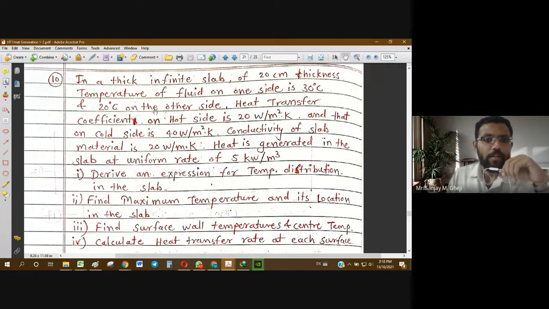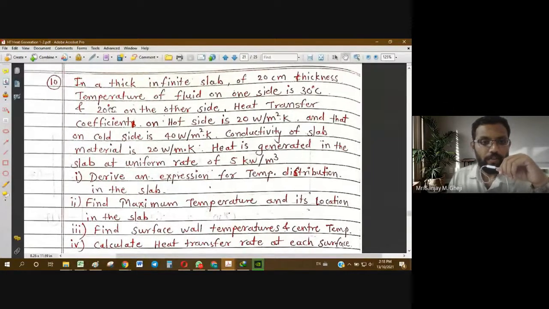What is given in the problem is an infinite slab of thickness 20 centimeter, and there is internal heat generation at the rate of 5 kilowatt per meter cube. Fluid temperature on one side is 30 and on the other side is 20, so it is obviously the case of different fluid temperatures on both sides.